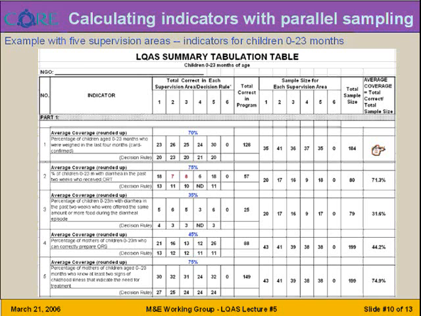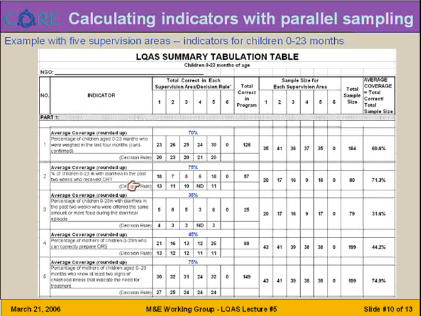First, you may notice that the sample size varies a lot by supervision area. And this is in fact what real life is in the field, as we collect data for different indicators in which we will not always have the optimal size of 19 per supervision area. Let's take a look at this particular indicator number 2, the percentage of children aged 0 to 23 months with diarrhea in the past 2 weeks who received oral rehydration therapy.